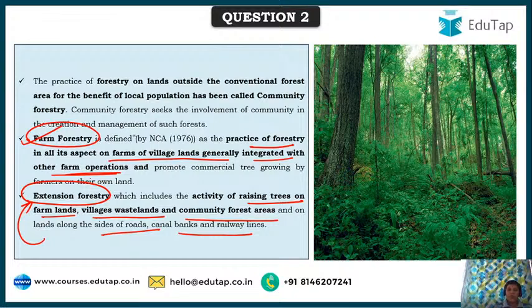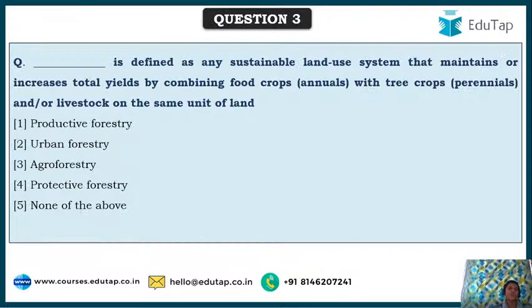So friends, these are the definitions given by the National Commission of Agriculture in 1976 in part 9 of their report, wherein they have dealt with the forestry part. So this is about the various types of forestry: community forestry, farm forestry and extension forestry.